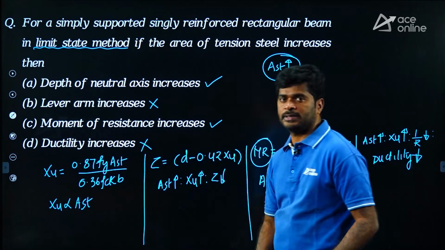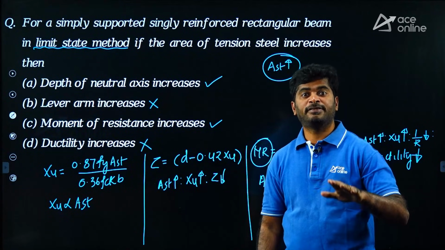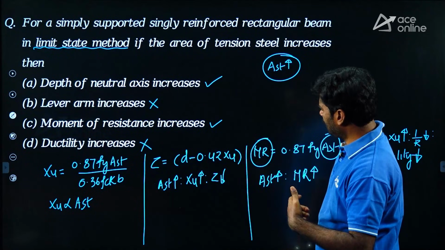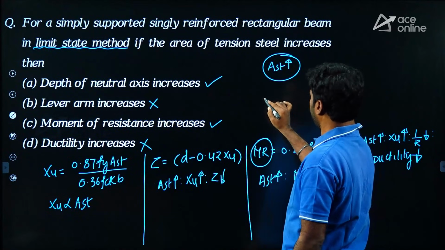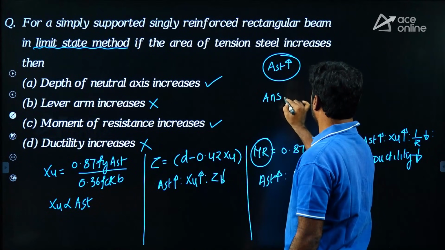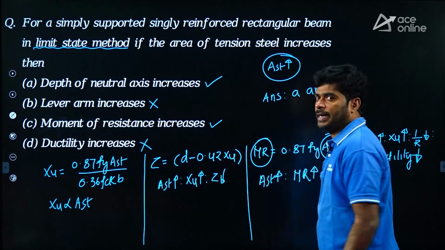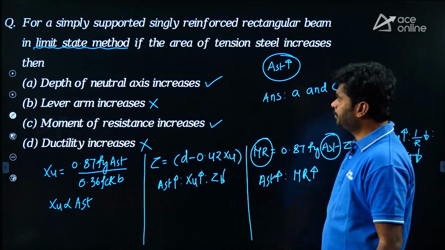Ductility of the beam decreases with increase in tension steel. So, A correct and C correct. Option A and C. Okay. Moving to the next question.